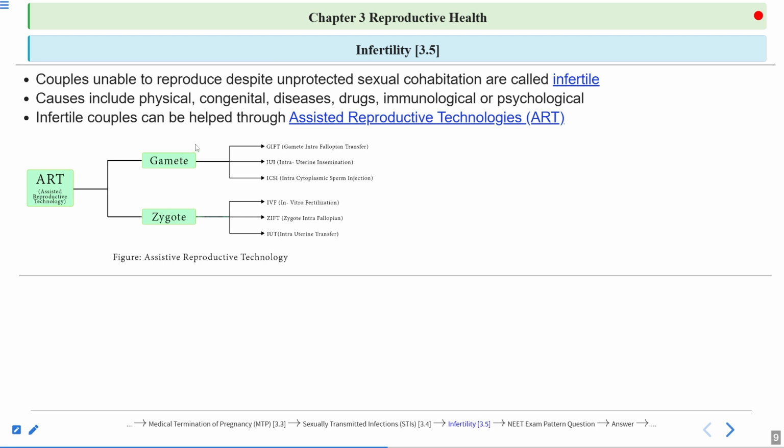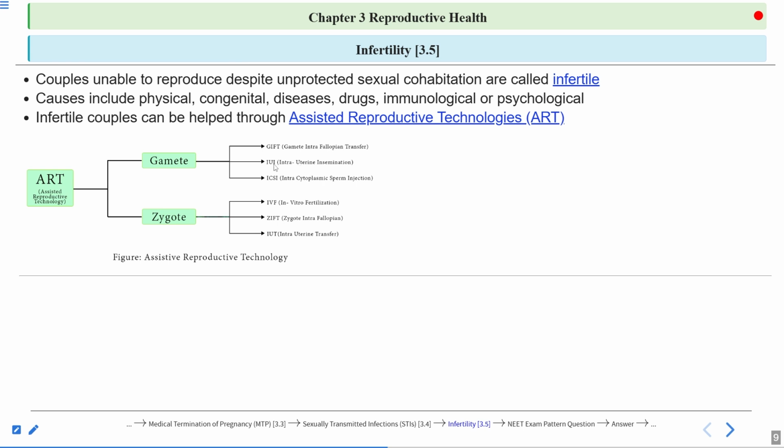Then at the gamete level, what is done? Within the gamete level come GIFT, IUI and ICSI. GIFT is gamete intrafallopian transfer, means the gametes are transferred into the fallopian tube. IUI is the insemination. The sperms are transferred into the uterus of the female.